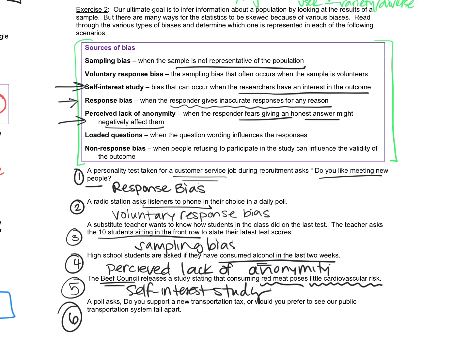And the last one, a poll asked, do you support a new transportation tax or would you prefer to see our public transportation system fall apart? Now, that's going to be for sure a loaded question. And that's because, why would you want to answer that? A lot of people don't want the taxes to happen because that means that you're paying more money, but then you might look like a not nice person because it's saying that the transportation system will fall apart. And so that wording is influencing the response.